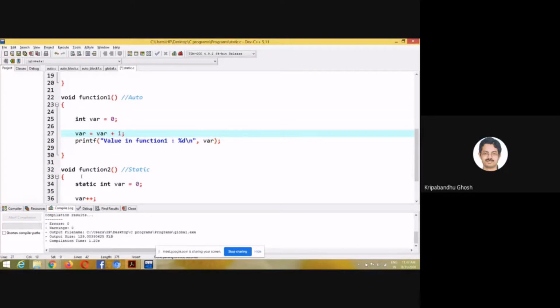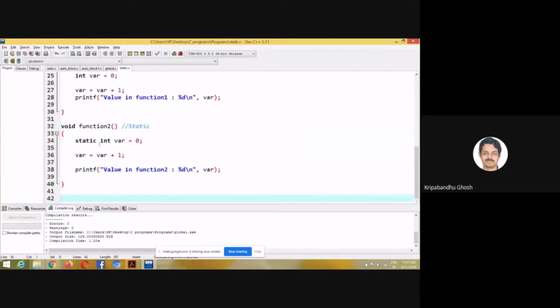Okay, it is var equal to var plus 1. I have not covered this, so let's change. So I'm incrementing var by 1 and I'm printing var. In function 1, I'm doing the same thing. In function 2, I'm doing the same thing, except that this is a static variable.